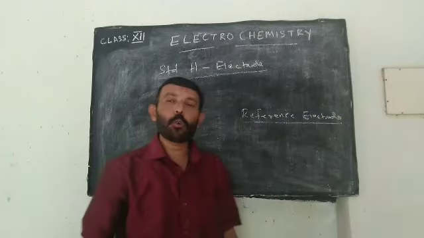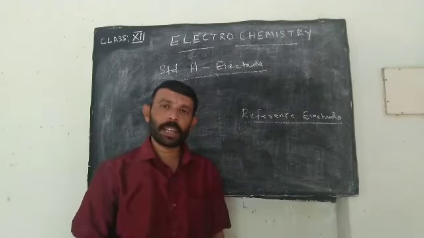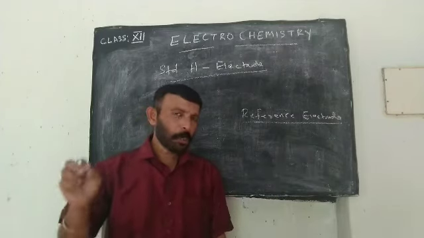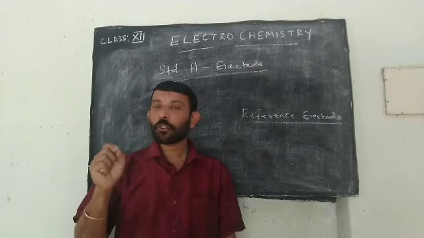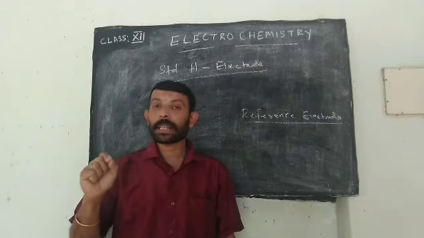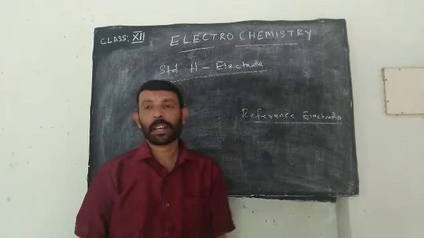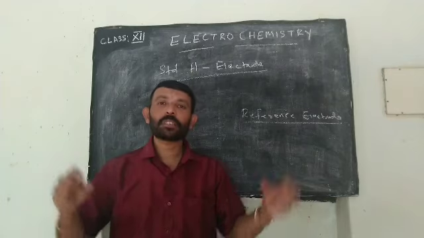For calculating the half cell potential of an electrochemical cell, we can use a reference electrode. What is the peculiarity of this reference electrode? Electrodes whose potential is arbitrarily taken as 0 is regarded as a reference electrode. Simply says electrode whose potential is 0.